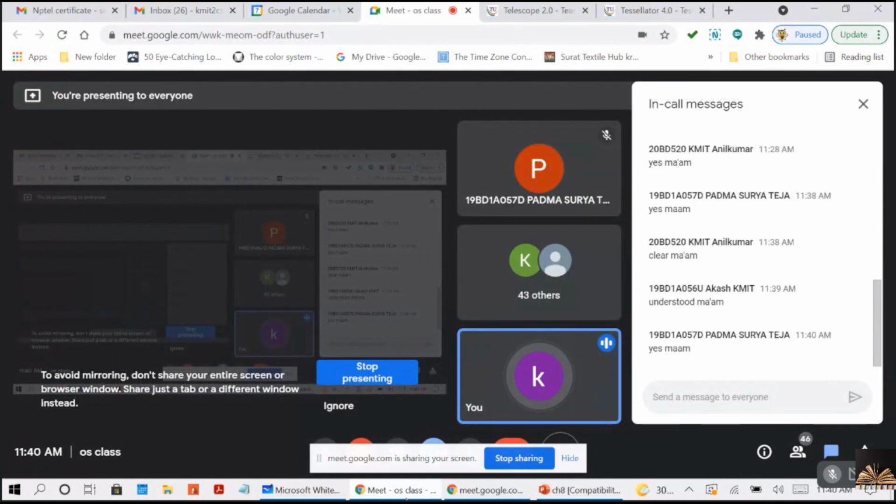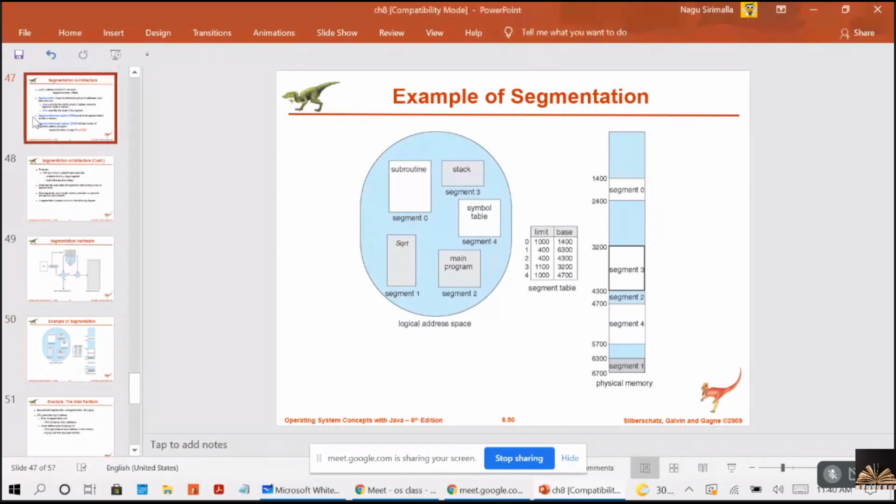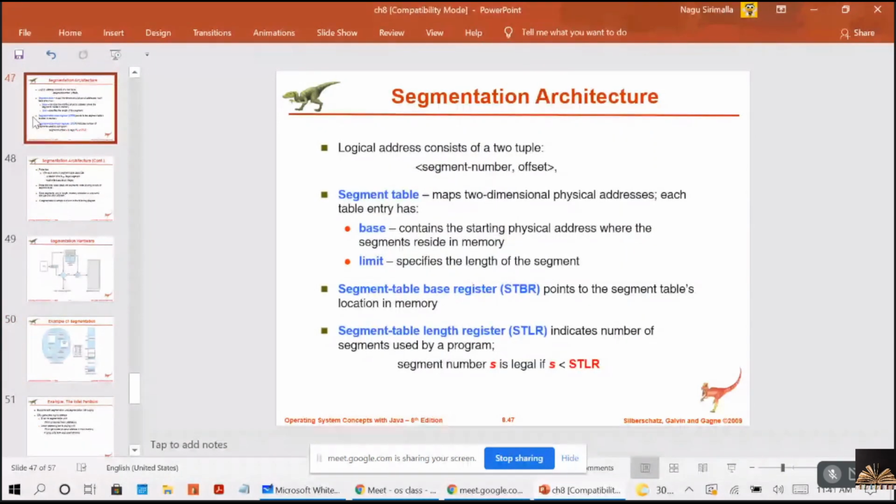Some points are given here. This I already discussed, but once again: a logical address consists of two tuples, segment number and offset, and the segment table maps the two-dimensional logical address to a one-dimensional physical address.